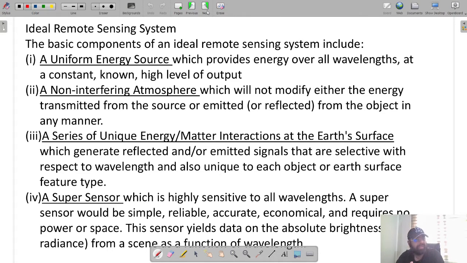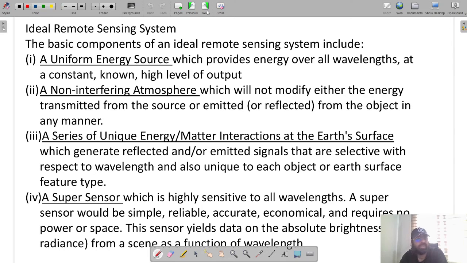So, ideal remote sensing system. The basic components of the ideal remote sensing system include a uniform energy source, it should get the energy uniformly from that particular source. A non-interfering atmosphere, which will not modify either the energy transmitted from the source or emitted from the object in any manner. A series of unique energy matter interactions at the Earth's surface, which will generate reflected or emitted signals that are selective with respect to the wavelength and also unique to the other objects on the Earth's surface.